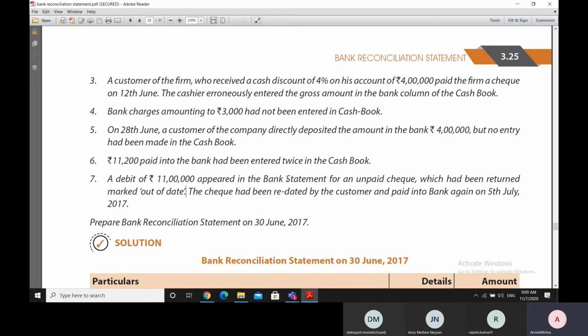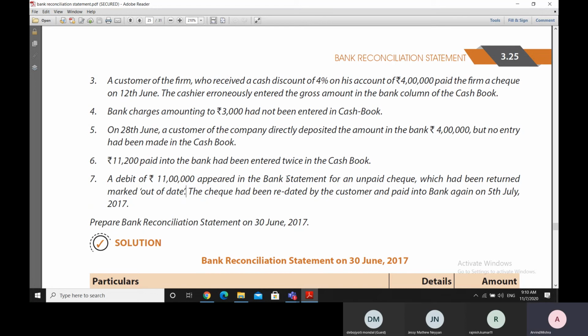And why is this debit appearing in the bank statement? Because we have deposited this check into our bank. Now, while depositing this check into our bank, we first made an entry in our cash book that we are depositing this check.